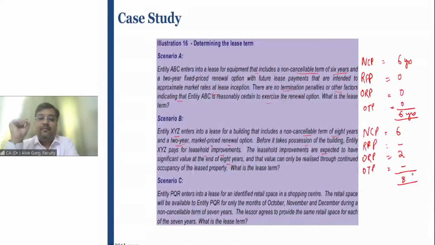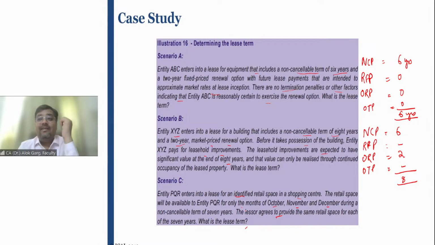Scenario number C. So scenario A, scenario B, now coming to scenario C. This is a very good illustration to understand the lease term: non-cancelable period, rent-free period, optional renewal period, optional termination period. Entity PQR enters into a lease for an identified retail space in a shopping center. The retail space will be available to entity PQR for only the months of October, November, and December during a non-cancelable term of 7 years. The lessor agrees to provide the same retail space for each of the 7 years. What is the lease term?